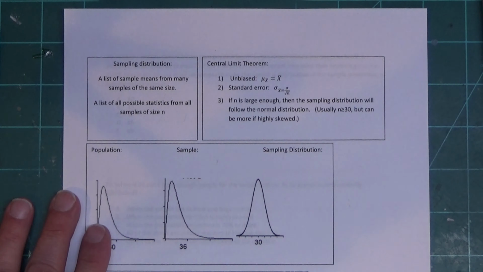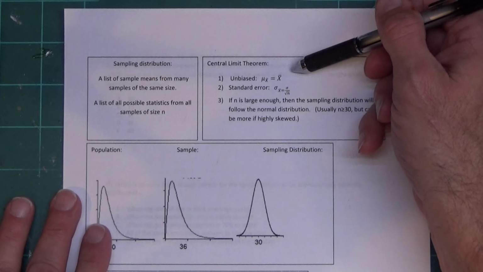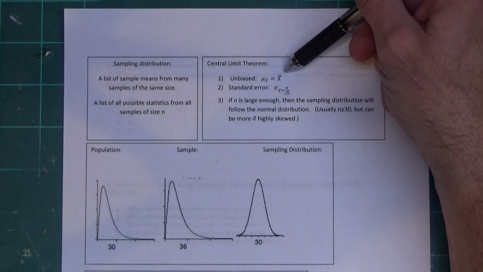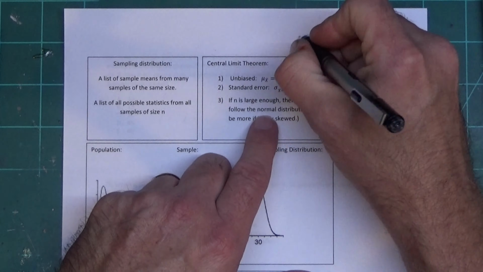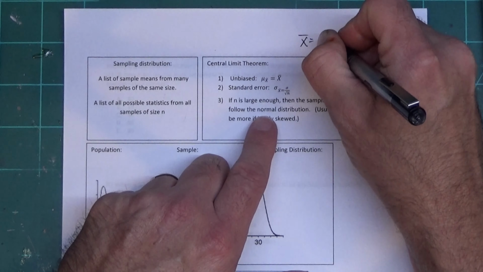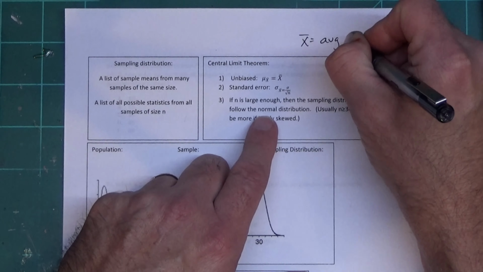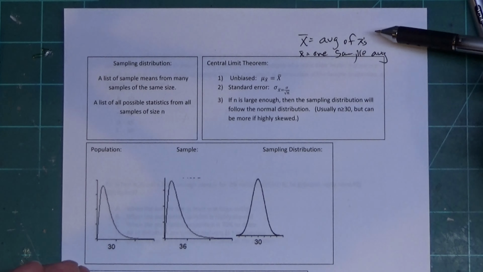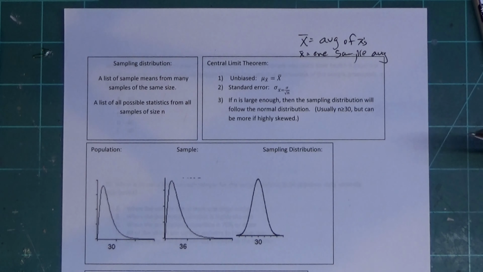Over here we have the central limit theorem in words. It's unbiased. In other words, the population mean will equal the average of the sampling distribution. Now, to make sure everyone understands this, capital X bar is the average of the little x bars. A little x bar is one sample average. So capital X bar is the average of all the x bars, and little x bar is one sample average.